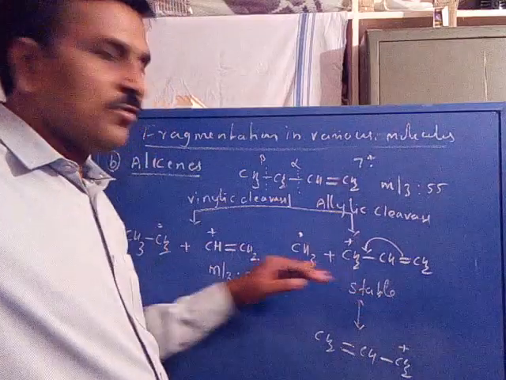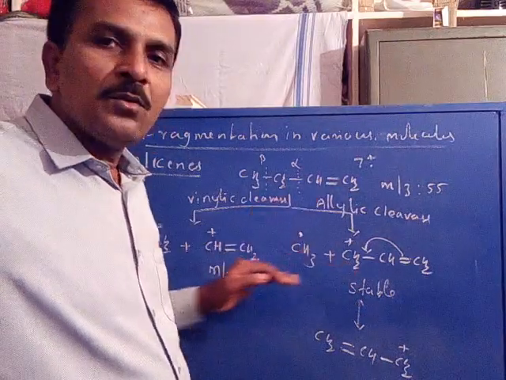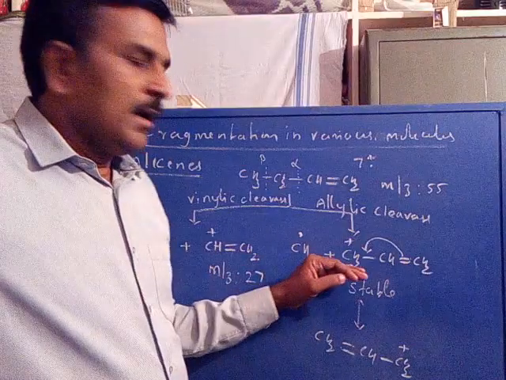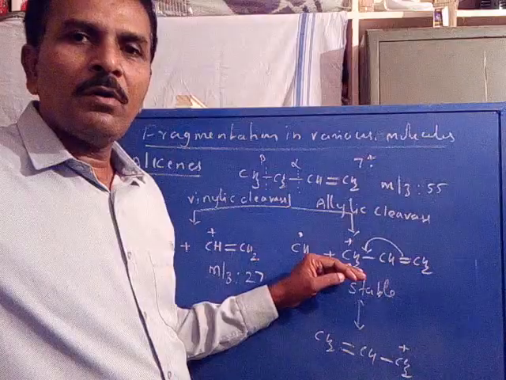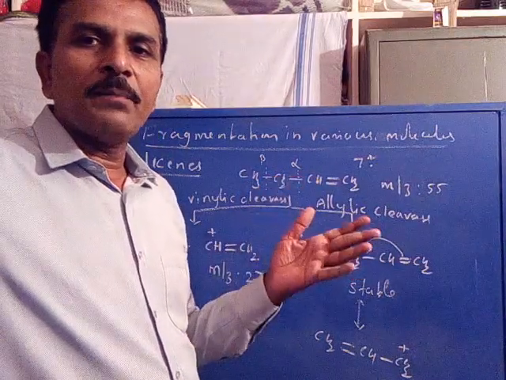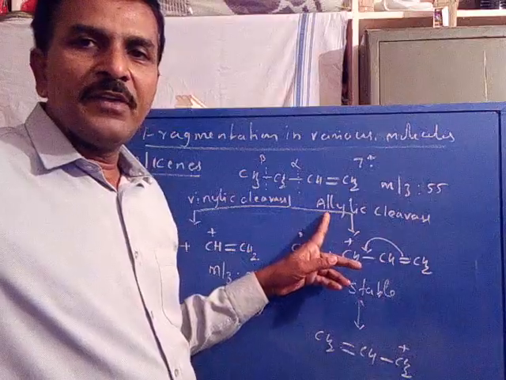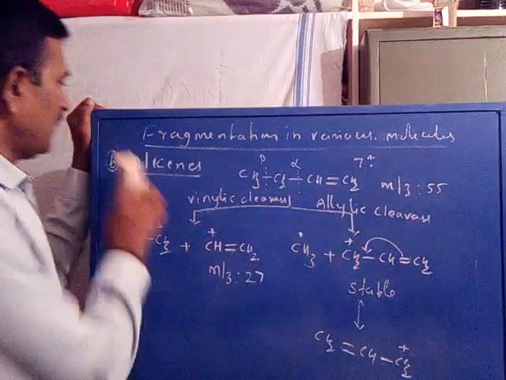These two are the possibilities for the olefin. Between the two, the allyl cation formation is more stable. Therefore, in most cases, olefins undergo fragmentation by allylic cleavage. This is about fragmentation in alkenes.